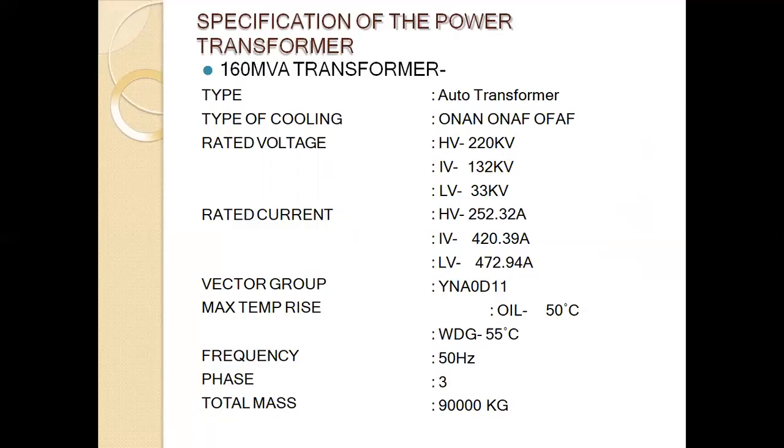Vector group YNa0d11. Maximum temperature of oil is 50 centigrade. Frequency 50 Hz, 3 phase. Total mass 90,000. The weight of the 160 MVA transformer. This is the specification of the power transformer.